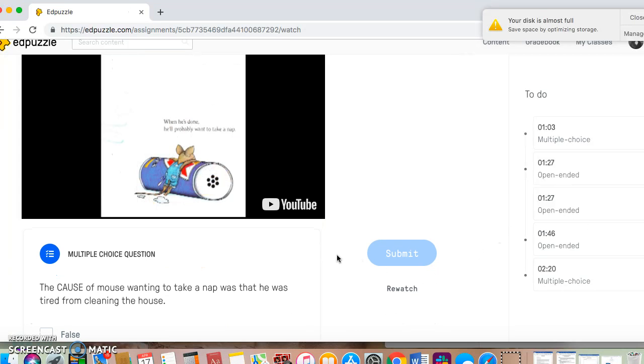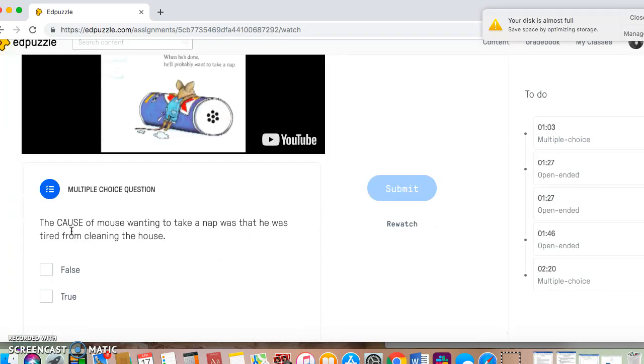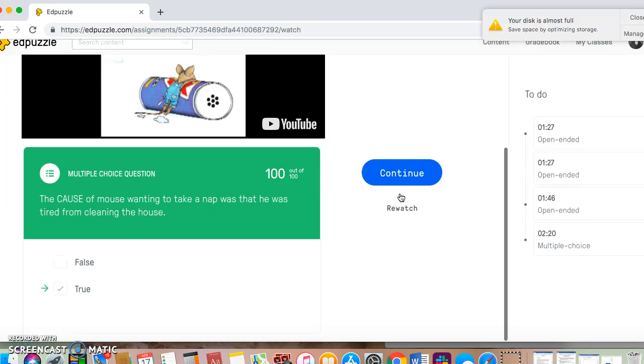Okay, there's the next stop. This was supposed to be a true or false question. The cause of Mouse wanting to take a nap was that he was tired from cleaning the house. Select true and submit. And that was correct.